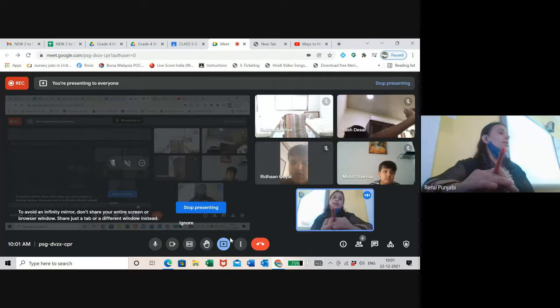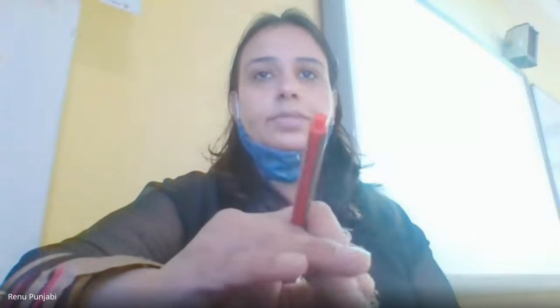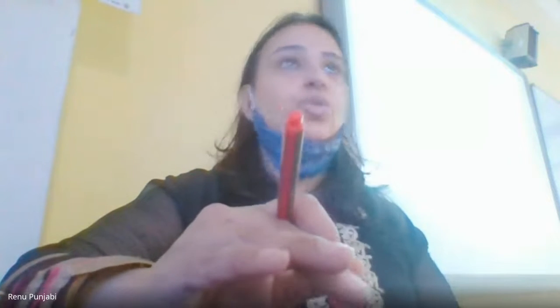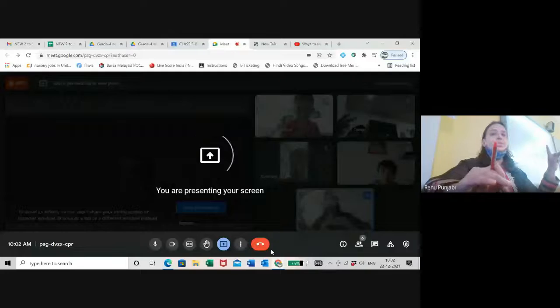Yes. So students, the worksheet which I am going to present now, you are going to solve it with the column method. 2 sums on 1 page.